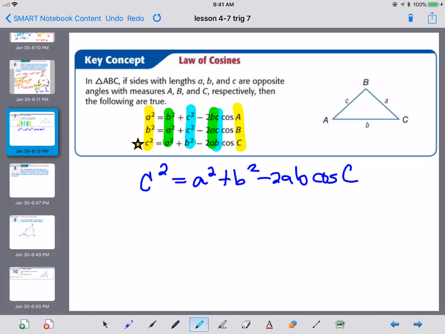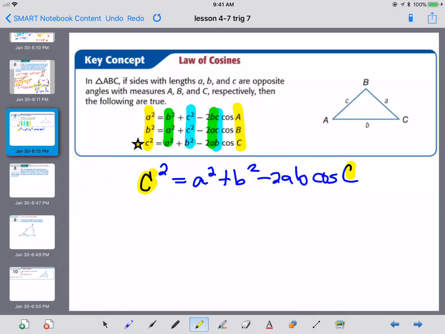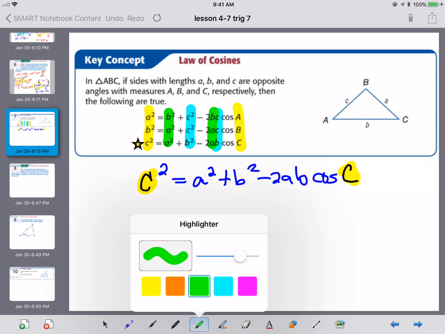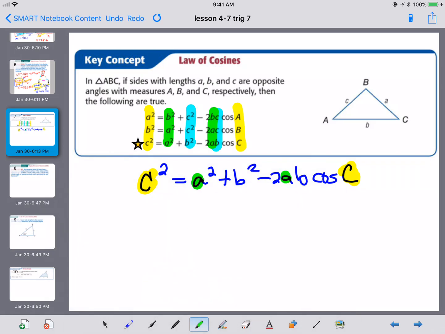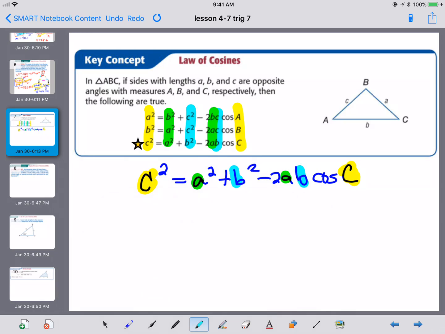That's just kind of a good pattern to think about. So here you'll notice our angle C and our side C go together. You see A here and in there. You see B here and in there, okay? And that will always kind of work out.